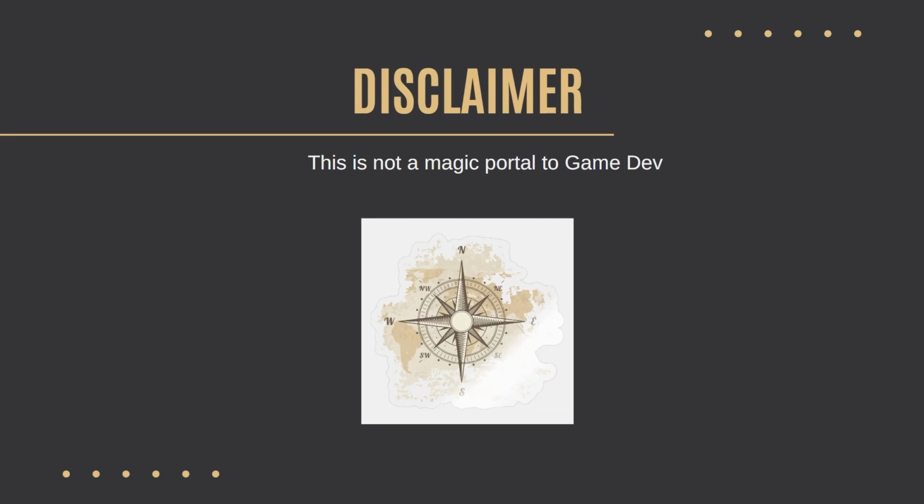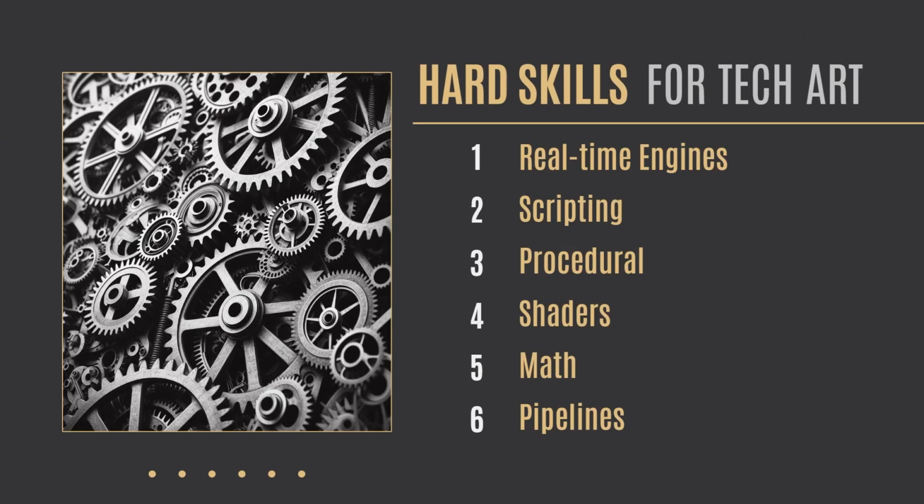role. In a high-level overview, we will cover all the core hard skills required for technical artists, namely real-time engines including rendering pipeline, game profiling, frame debugging and scene optimization, scripting for technical artists using Python, MaxScript and Mel, procedural content creation using Houdini and Substance Designer, basics of shaders, both nodal-based and HLSL, essential math for game dev, points, vectors, matrices, quaternions, and interpolations, and establishing pipelines.